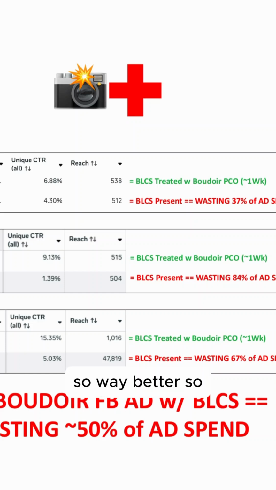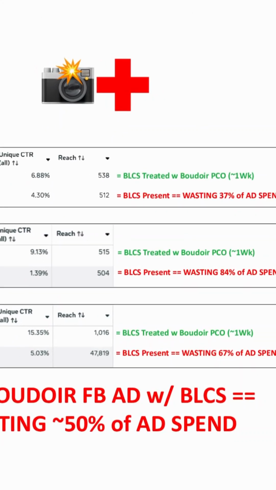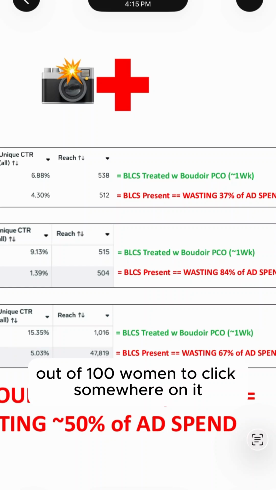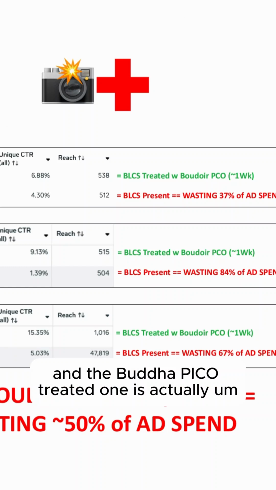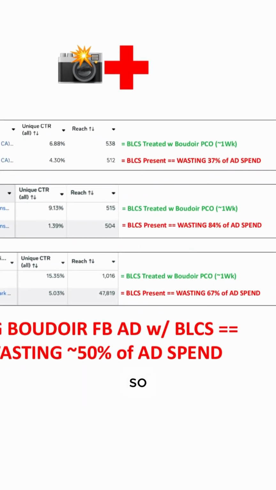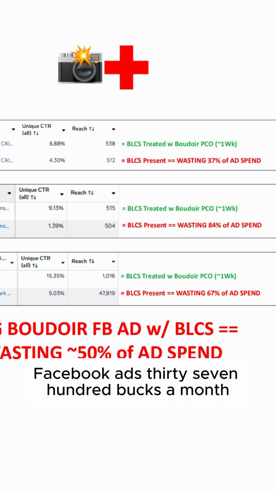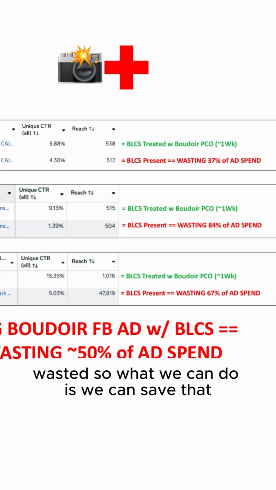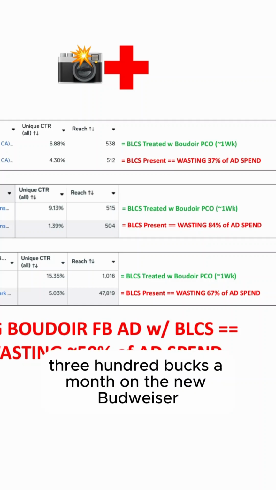So way better. We found out the original Boudoir Facebook ad is wasting 37% of ad spend by only getting 4.3 out of 100 women to click somewhere on it and get our ad into their brain. And the Boudoir Pico treated one is getting into 6.88 out of every 100 women's brains. So if they're spending 10 grand a month on Boudoir Facebook ads, 3,700 bucks every month is being wasted. So we can eliminate that wasted ad spend and only spend 6,300 bucks a month on the new Boudoir Pico treated ads.